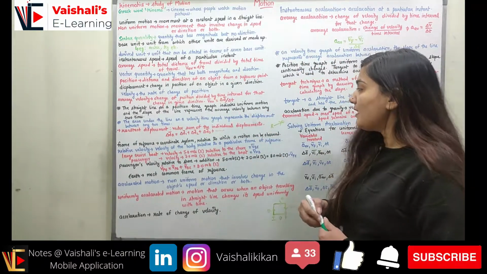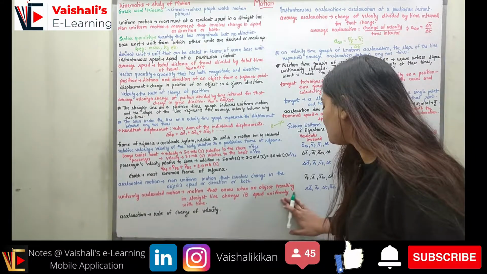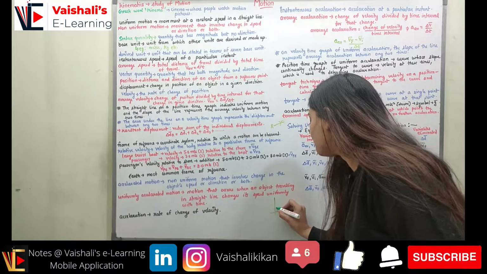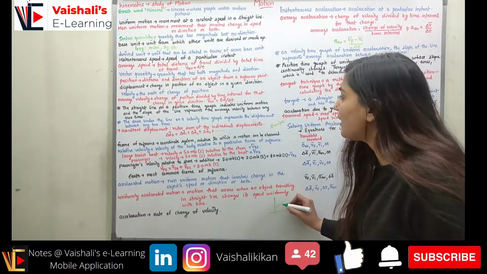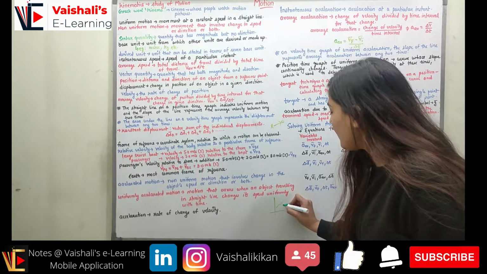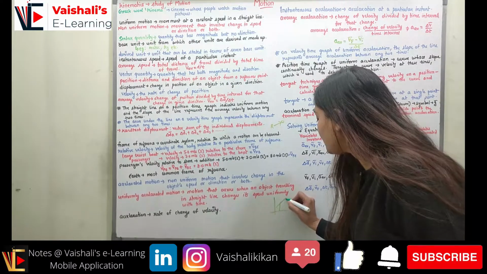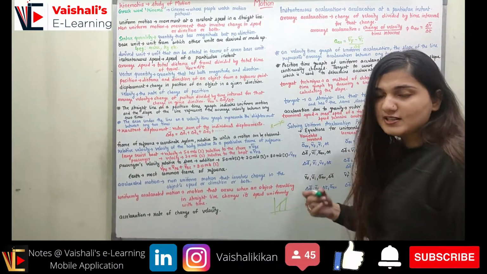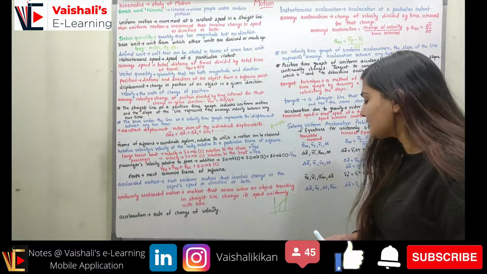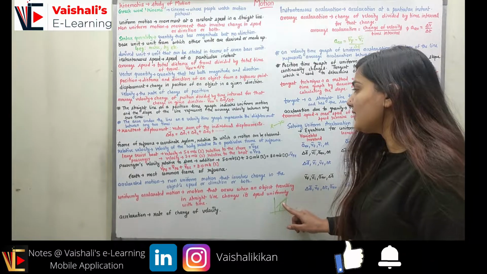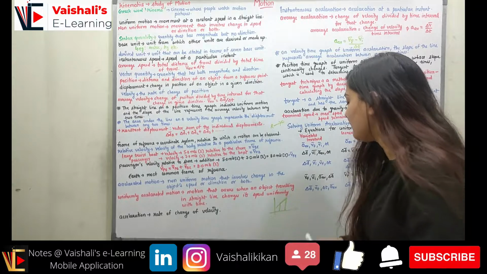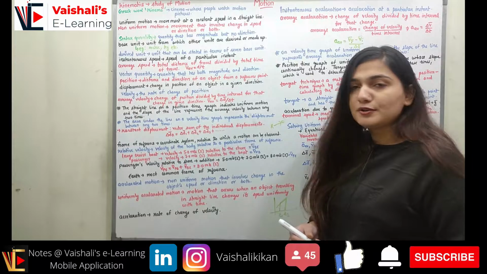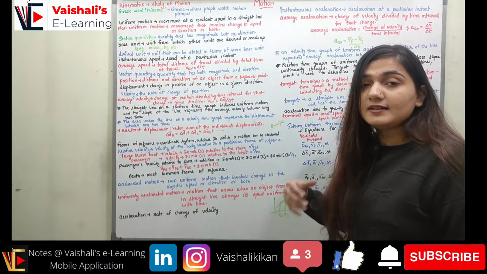So let's suppose over here we have a graph which is representing a uniform motion, right? So this is a graph representing the uniform motion. Here the slope of this line from this time to this time, if I want to find out the slope of this line, you have studied in basic mathematics what the slope of a line is. So if you find out the slope of this line, this will give you the average velocity between the time interval t2 and t1, right? So this is how you can use graphs also to find out the velocity.